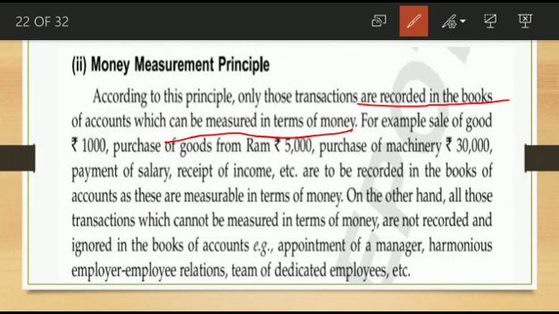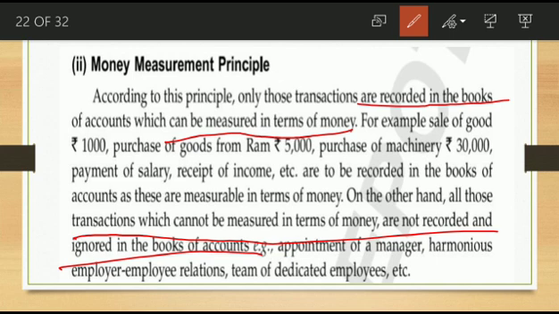For example, sale of goods 1,000, purchase of goods from Ram rupees 5,000, purchase of machinery rupees 30,000, payment of salary, receipt of income, etc. are recorded in the books of account, as these are measurable in terms of money. On the other hand, all those transactions which cannot be measured in terms of money are not recorded and are ignored in the books of account.